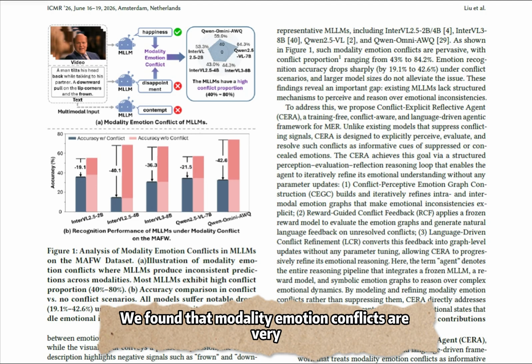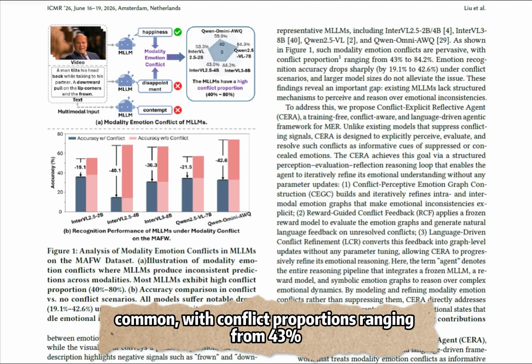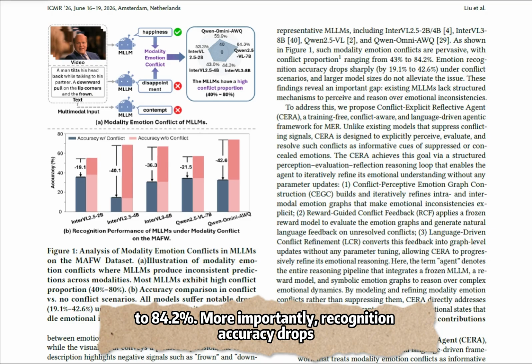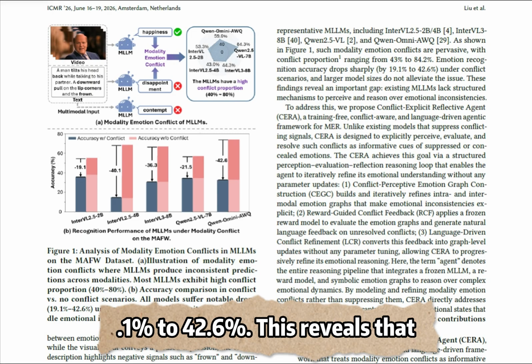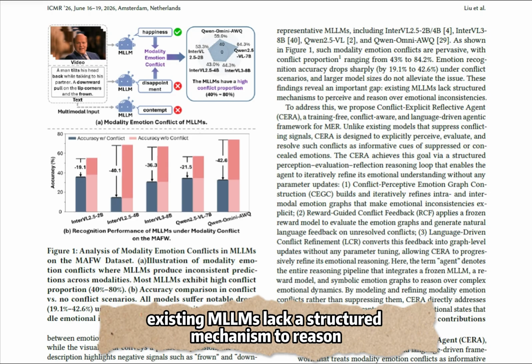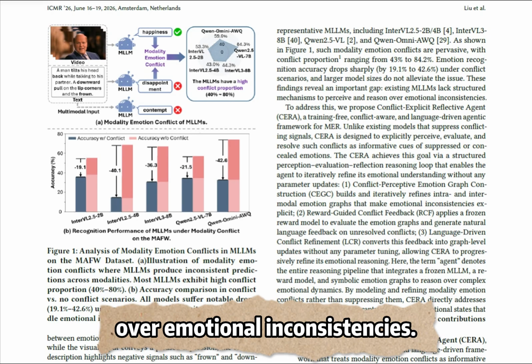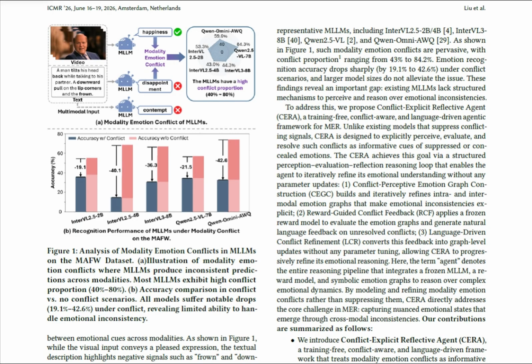We found that modality emotion conflicts are very common, with conflict proportions ranging from 43% to 84.2%. More importantly, recognition accuracy drops sharply under conflict scenarios, with decreases from 19.1% to 42.6%. This reveals that existing MLLMs lack a structured mechanism to reason over emotional inconsistencies.